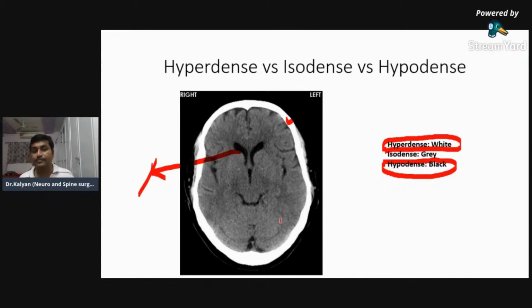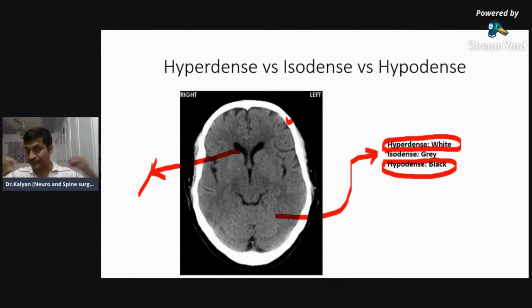And what is isodense? Brain is said to be isodense. I say isodense to white matter, isodense to gray matter. So this gray structure is known as isodensity. The brain, which appears gray, is said to be isodense. Now you are able to identify what I mean by hyperdensity and isodense. Isodense is gray color, which is similar in intensity to either white matter or gray matter. Again, when we go further, the gray matter is slightly hypodense to white matter. Then we make it very clear whether it's isodense to gray matter or isodense to white matter.